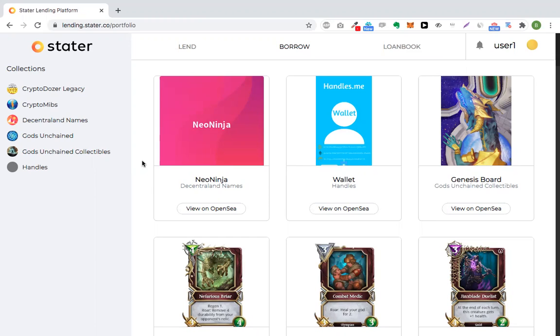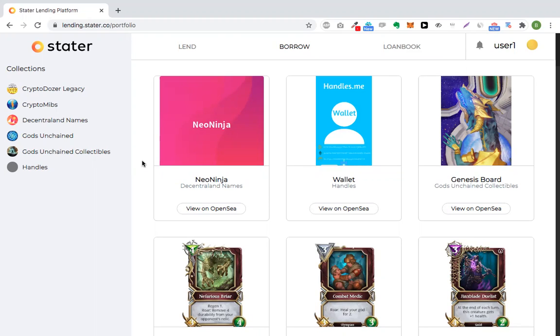And we are also bringing to the market a new way of generating returns for lenders for providing liquidity on our platform. The NFT market has seen incredible growth, especially this year, and it has surpassed over $100 million in lifetime sales since its inception. So our goal here at Stater is to bring DeFi into the NFT market and provide a seamless lending experience for borrowers and lenders alike.